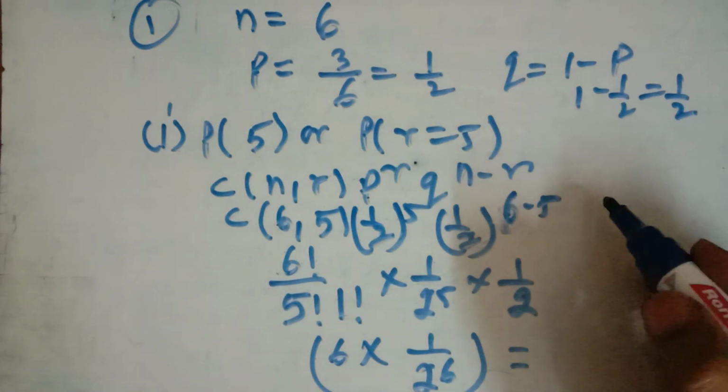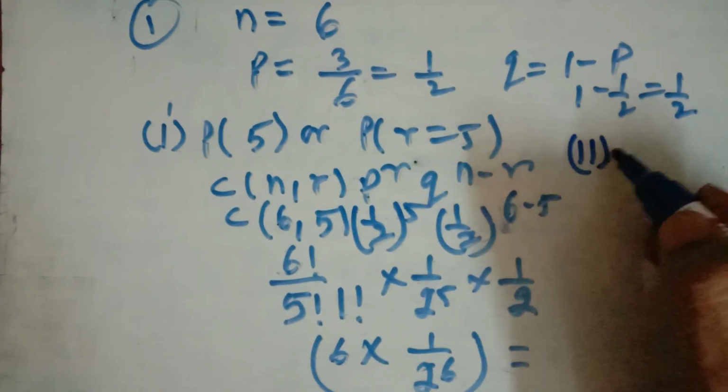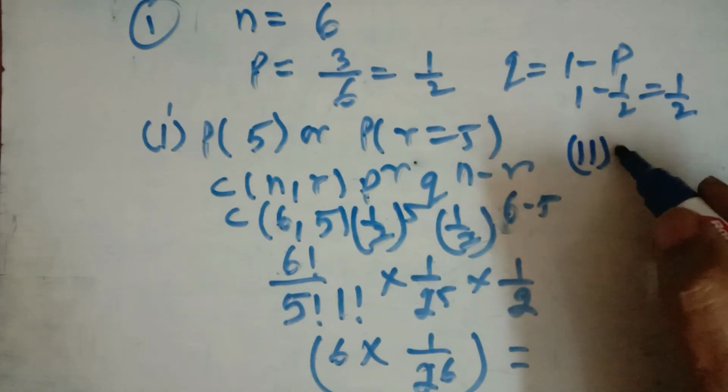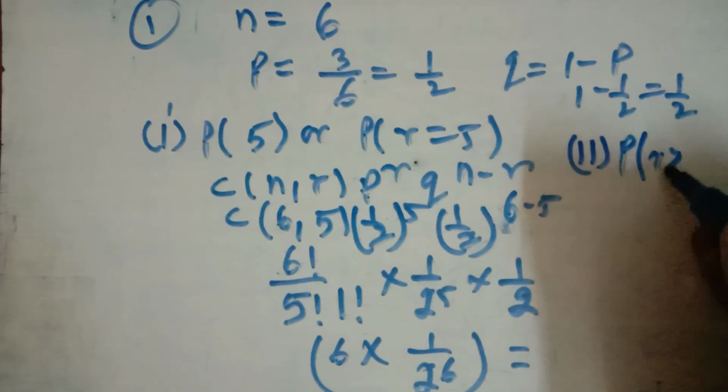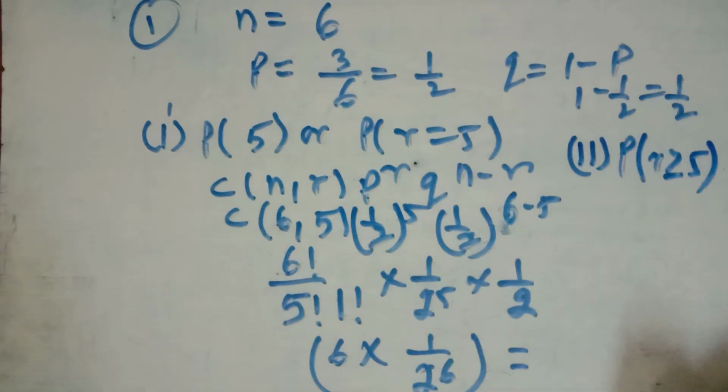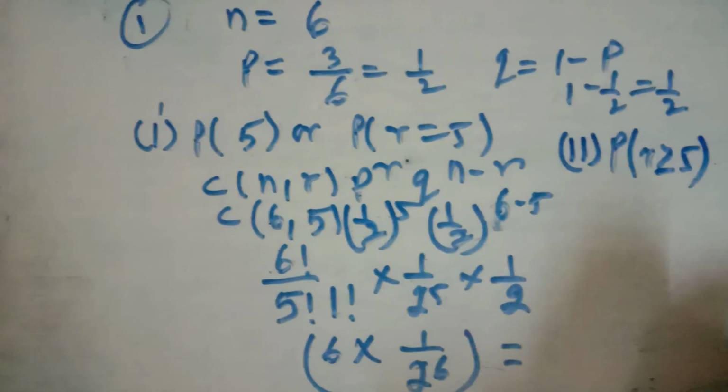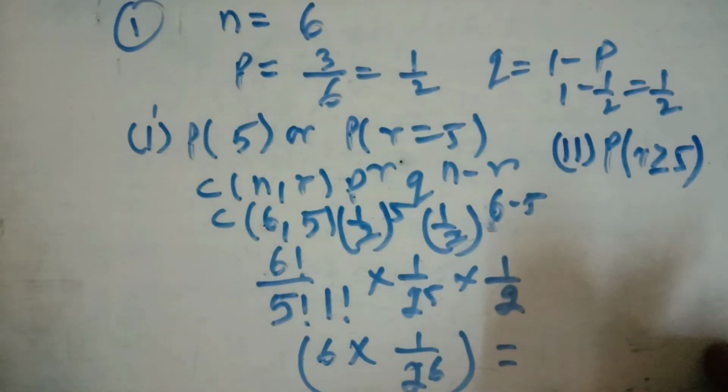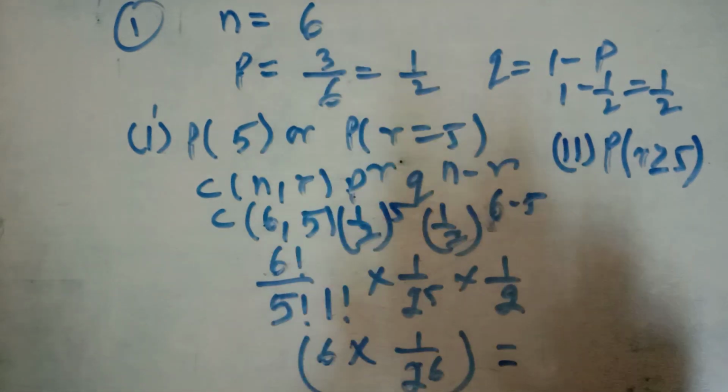In the second part, you have to find the probability of at least 5 successes. It means the value of r should be greater than or equal to 5. At least 5 successes means that if we have thrown 6 dice, then you should have an odd number on 5 or all 6 dice.